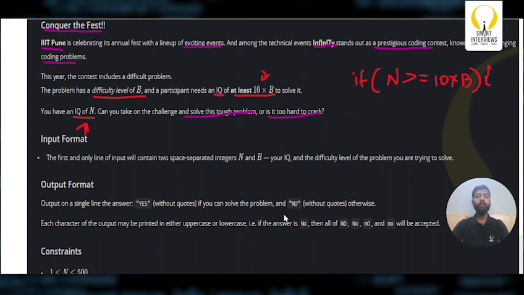So let's see what we have to print if he is able to solve the problem. Let's look at the output format. The output format says simply print yes if he is able to solve the problem, or no if not. So I'll simply say print yes, else if the condition fails. If this condition fails, what does it mean? It means that the person cannot solve the problem with an IQ of N. So I'll simply say print no. That's it. Let's go ahead and code it up.